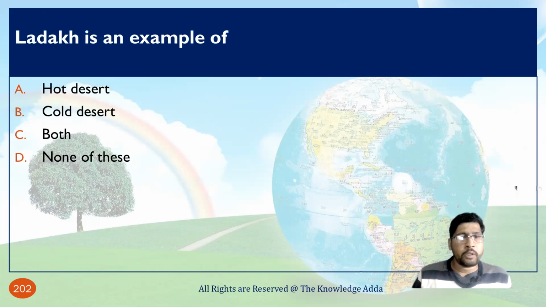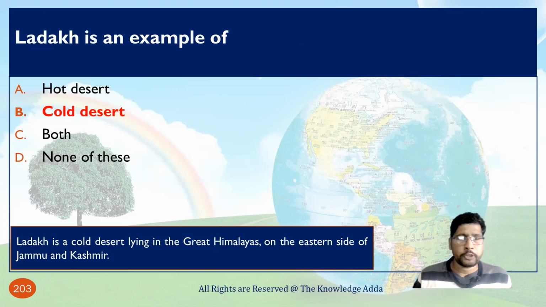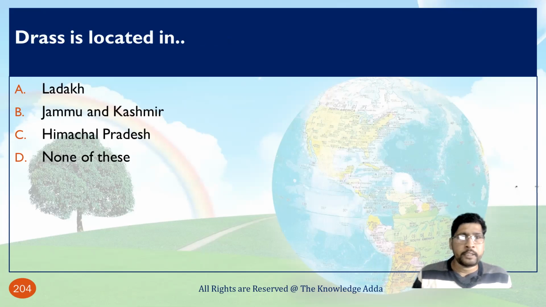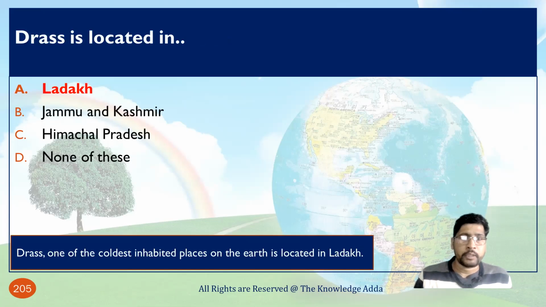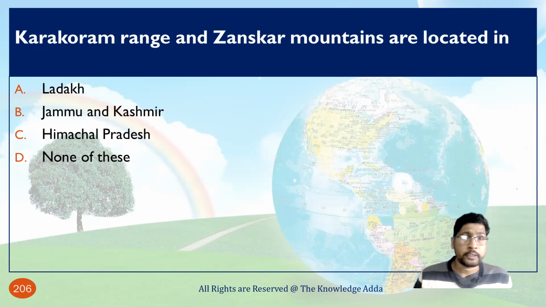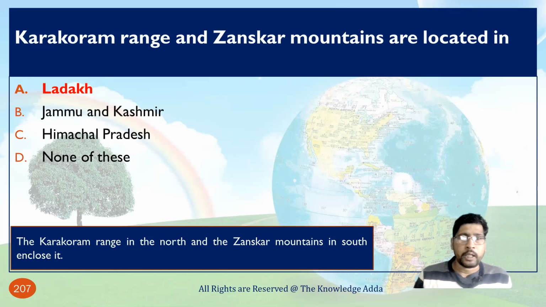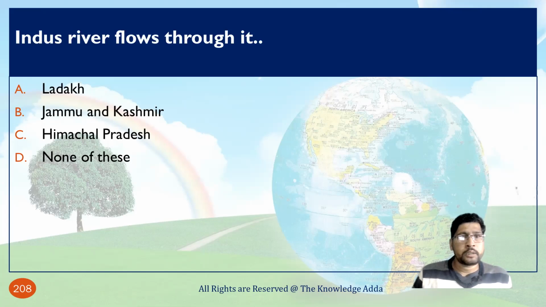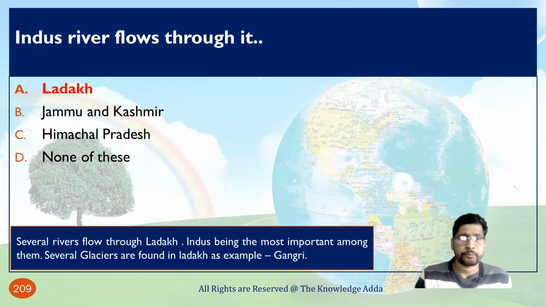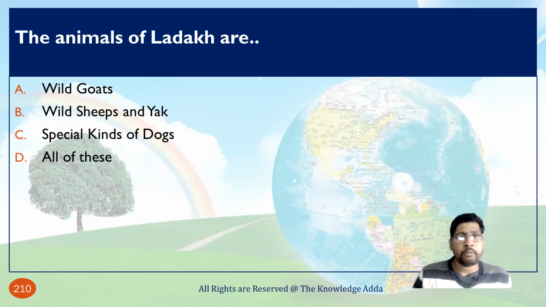Ladakh is an example of, so Ladakh, as we know, is situated in Kashmir, so that is an example of cold desert. Dras is basically located in Ladakh, and that is the coldest place in India, you can say. Karakoram range and Zanskar mountain are located in Ladakh. Indus river flows through Ladakh. The animals of Ladakh are wild goats, wild sheep,